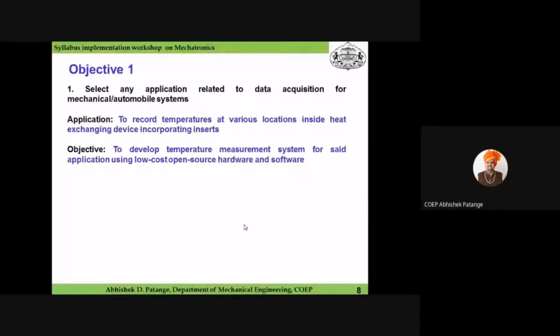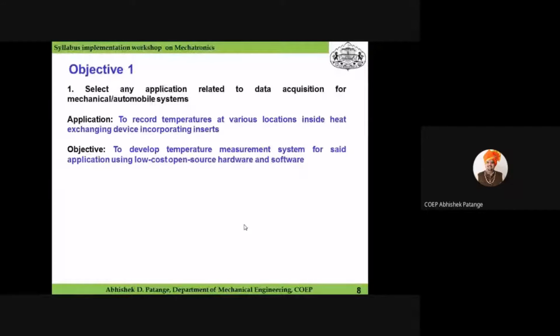So the first objective is the selection of an application related to data acquisition for a mechanical or automobile system. Here I have selected the application as to record temperatures at various locations inside a heat exchanging device, incorporating various inserts. Its objective will be to develop a temperature measurement system for said application using low cost open source hardware and software. Go to next slide.